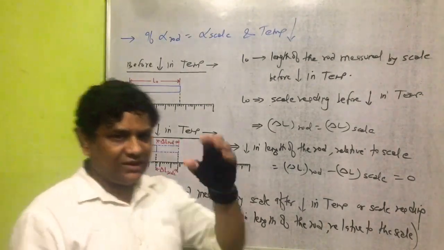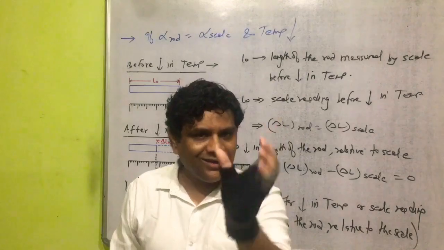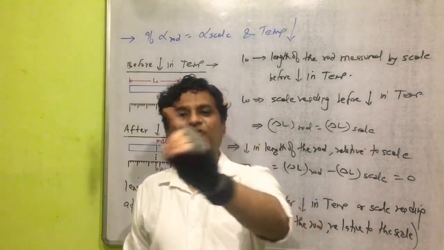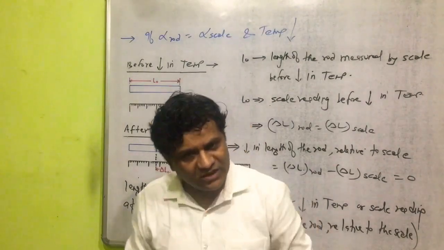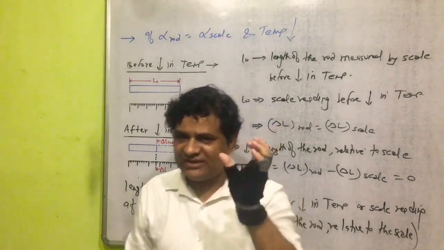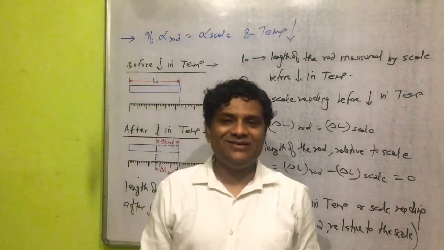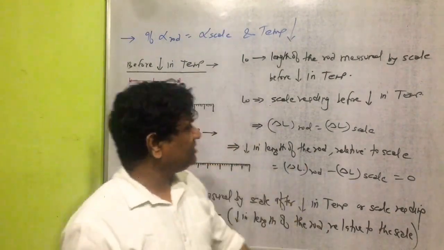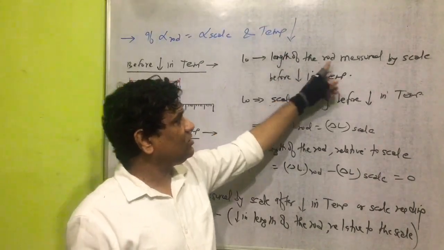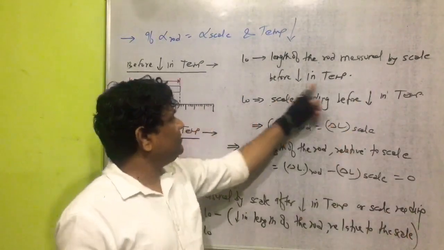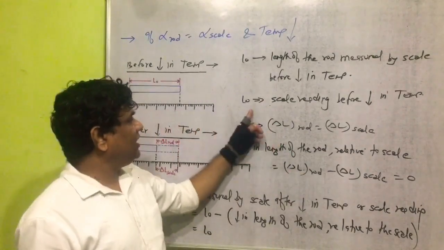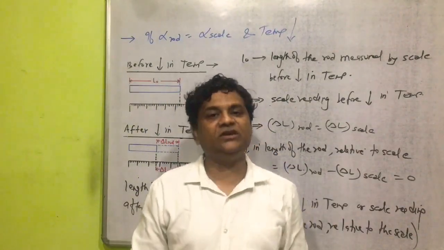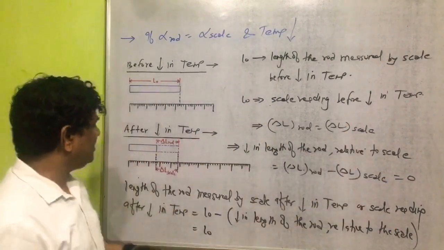You know L naught is the length of the rod measured by scale before decrease in temperature, or L naught is the scale reading before decrease in temperature. So L naught is the length of the rod measured by scale before decrease in temperature, or L naught is the scale reading before decrease in temperature. It should be clear in a class here.